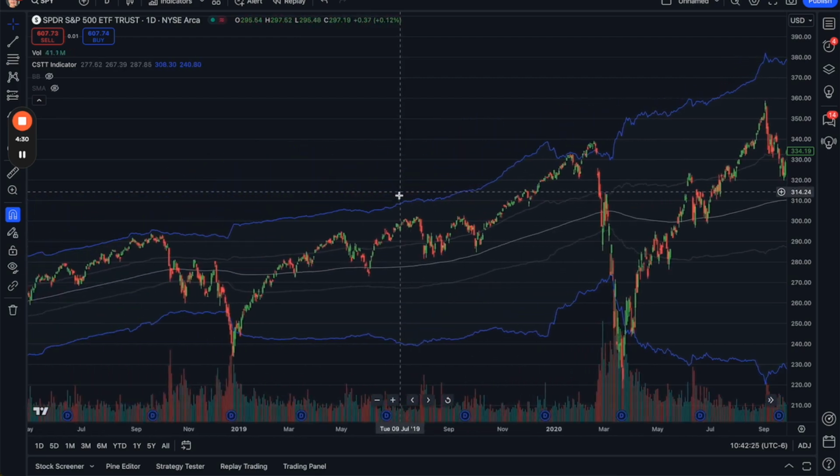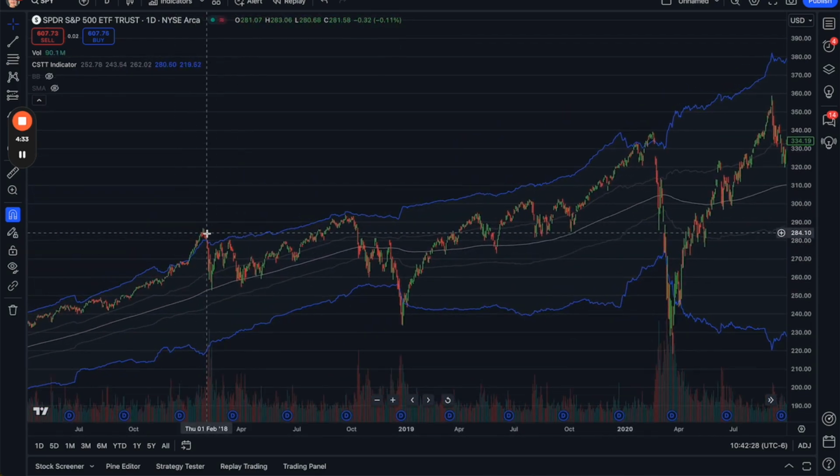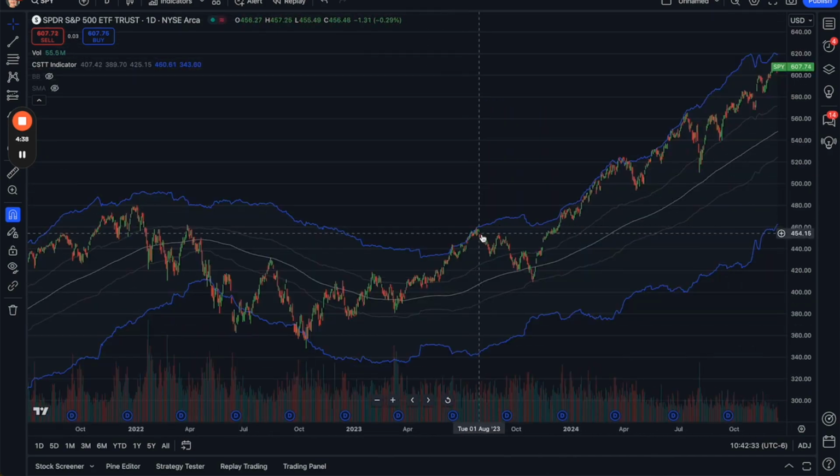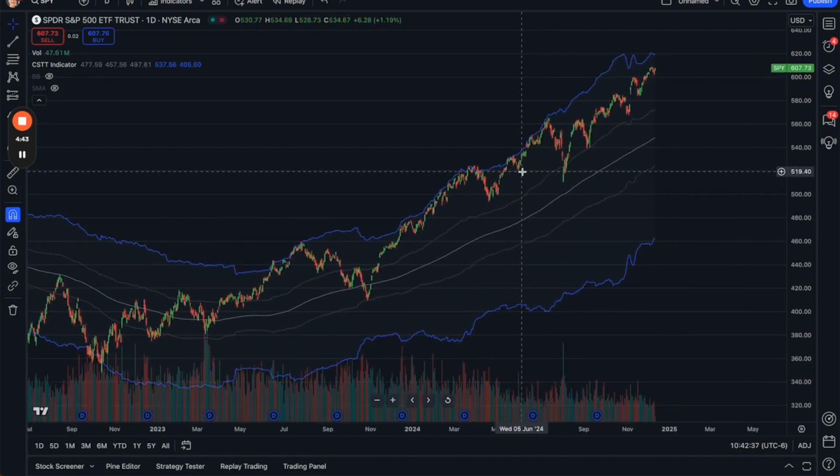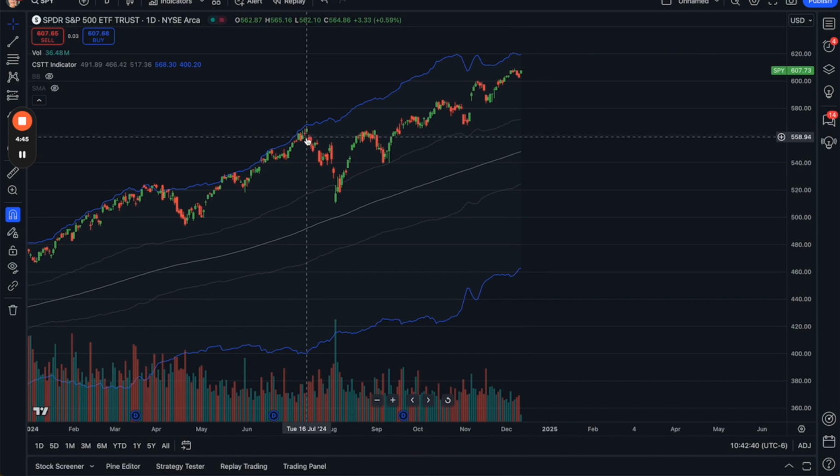Now, again, that won't always happen, but you can see here that it happened for this pullback in 2018. It helped here as well. It helped here in 2023 before this pullback. It got us out in March before this pullback. It didn't get us out of this one because it never crossed above. And right here, we're getting close to a risky level. But again, it won't take us out until we have crossed the risk threshold. And so that's exactly what that does, all on autopilot when we enable that setting.